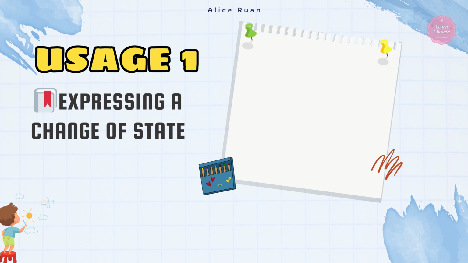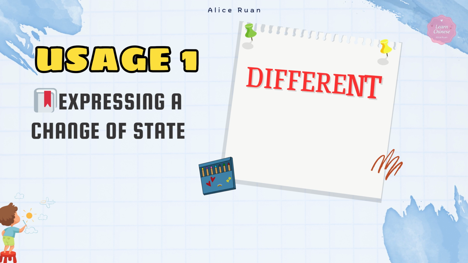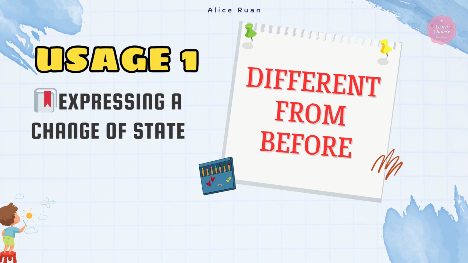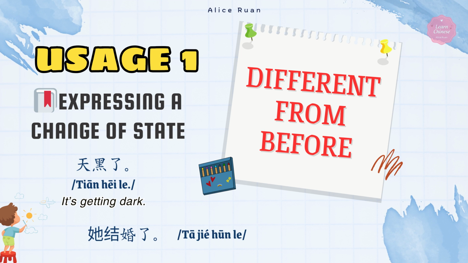We use le when something is different from before, when a change has happened. Let's see examples. 天黑了. It's getting dark. It wasn't dark before, but now it is. Or 她结婚了. She got married. Before she wasn't married, now she is.